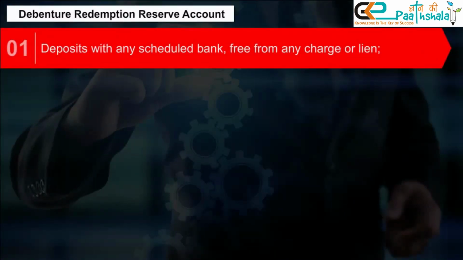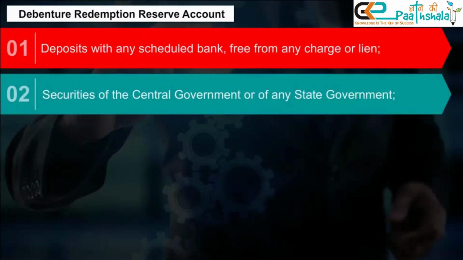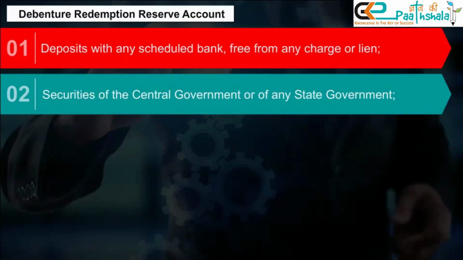Deposits with any scheduled bank, free from any charge or lien. 2. Securities of the central government or of any state government.